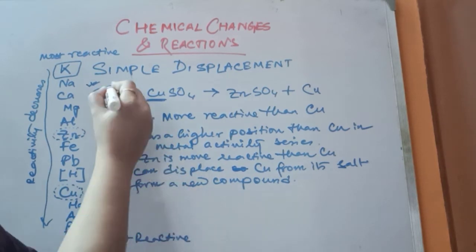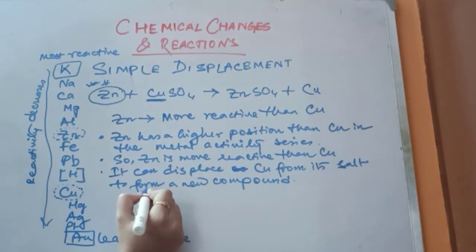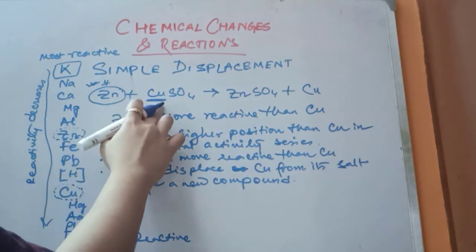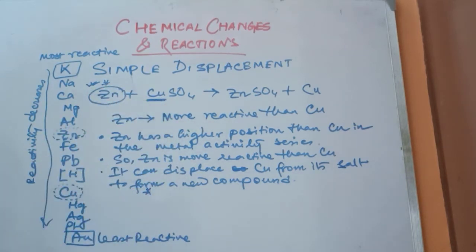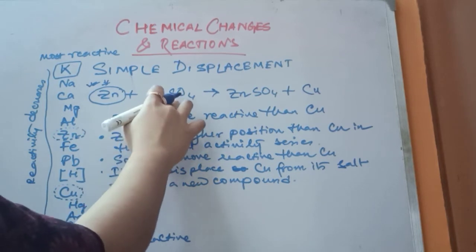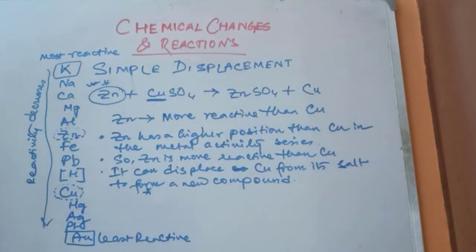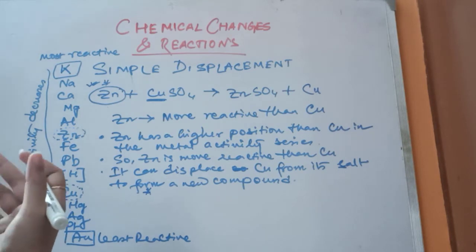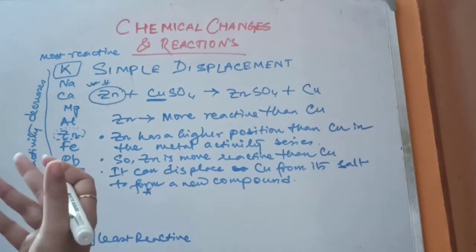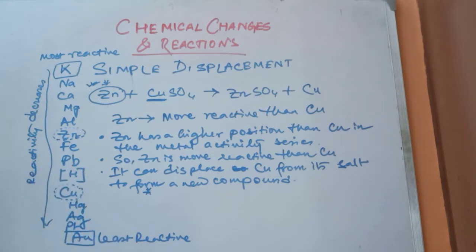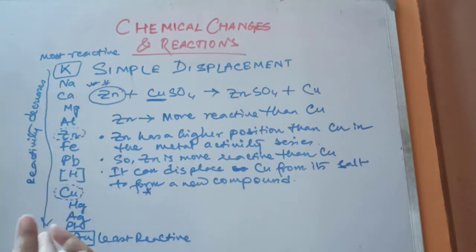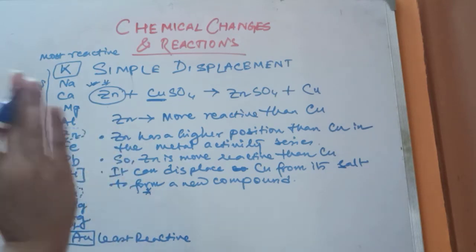After that you will write this reaction. This reaction you will write here. Okay. Then you will say that the color of copper sulfate is deep blue. So when zinc displaces copper from copper sulfate, it forms a new salt, which is ZnSO4. So the blue color of copper sulfate fades because a new compound is formed, which is ZnSO4, and the color of ZnSO4 is not at all blue. So after writing this reaction, you will write what I have said just now. Okay, this was all about zinc.